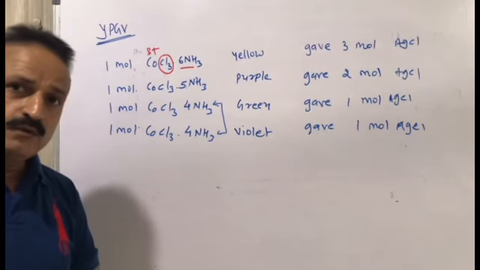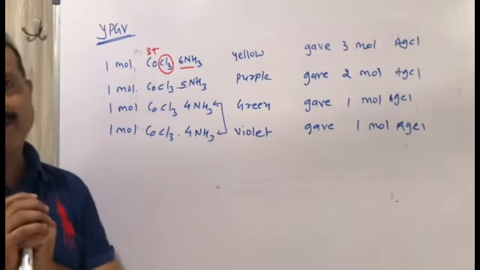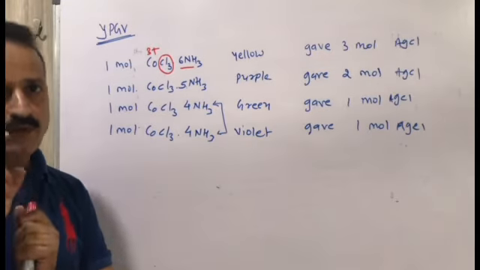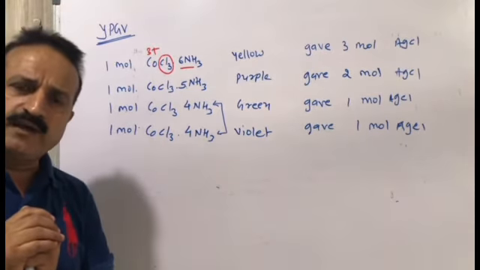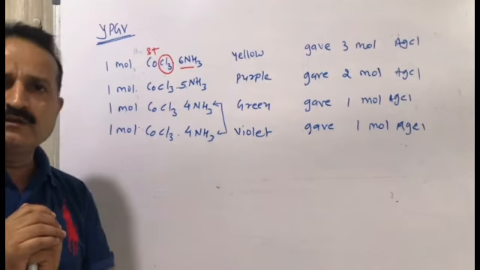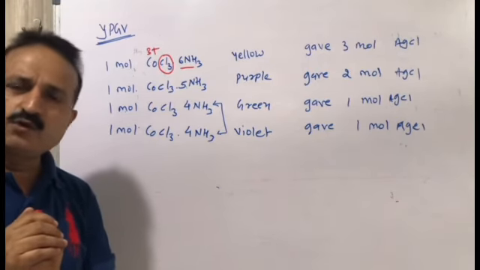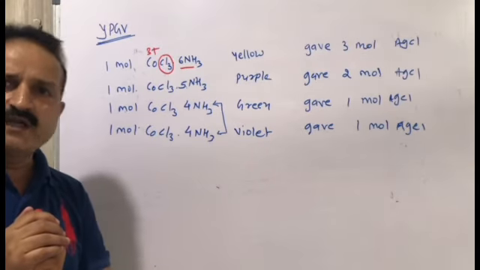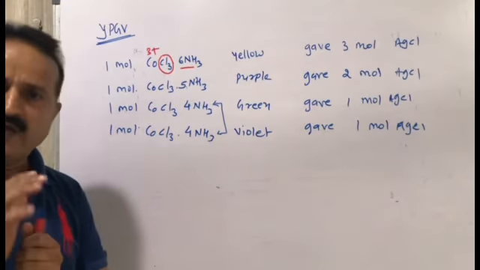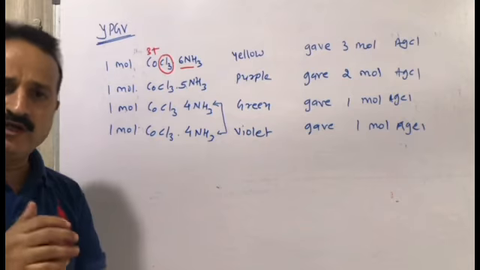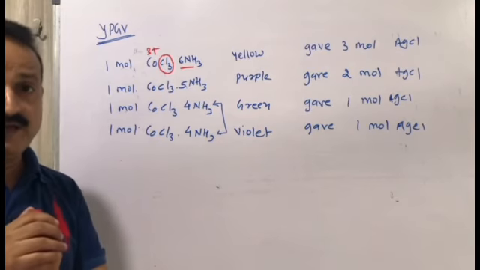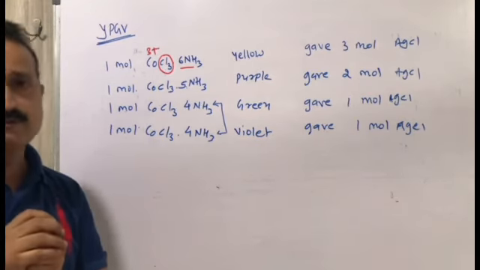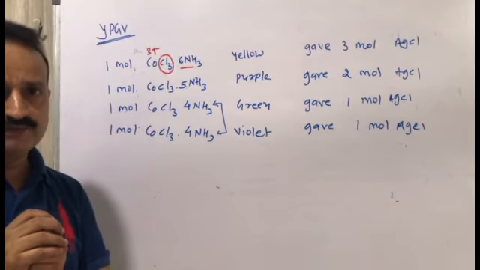Now he again gave the statement that the transition element has two types of valency, primary valency and secondary valency. Primary valency is ionic bond, secondary valency is covalent bond.